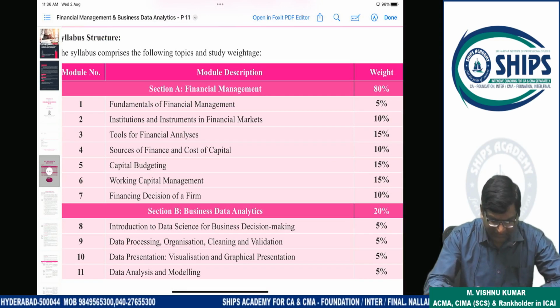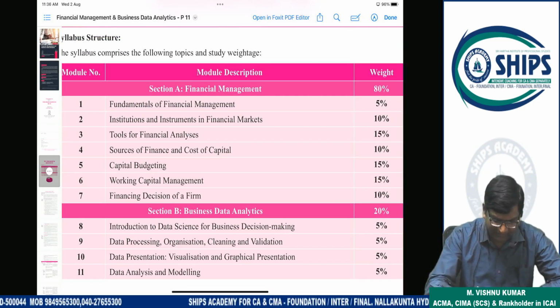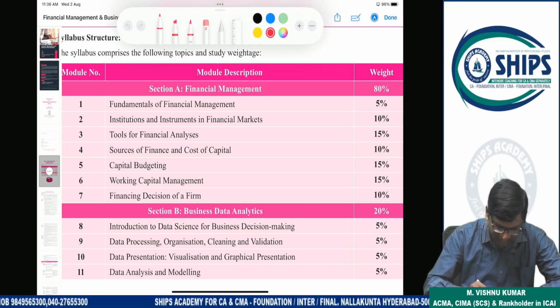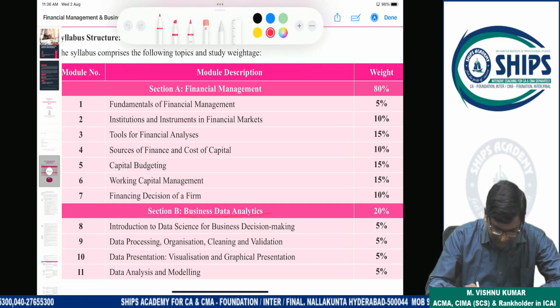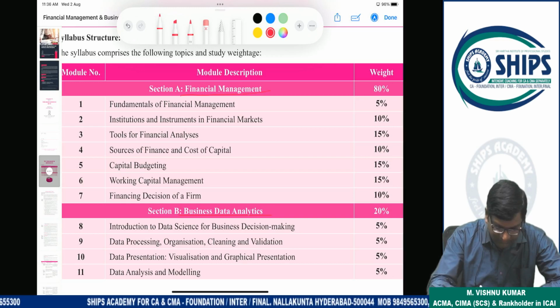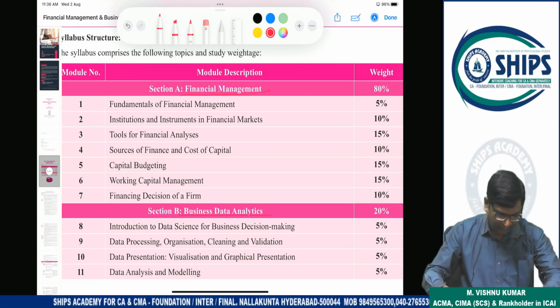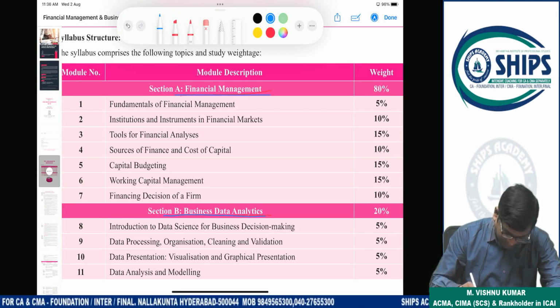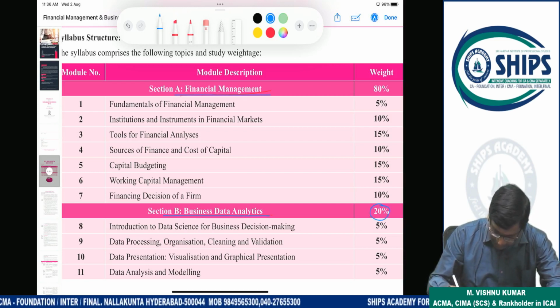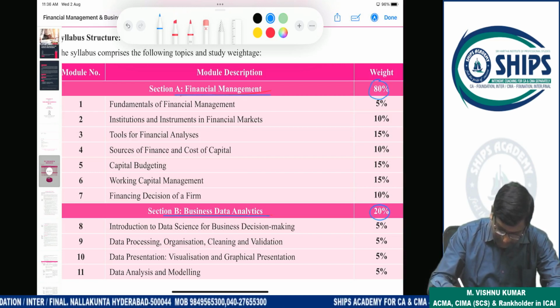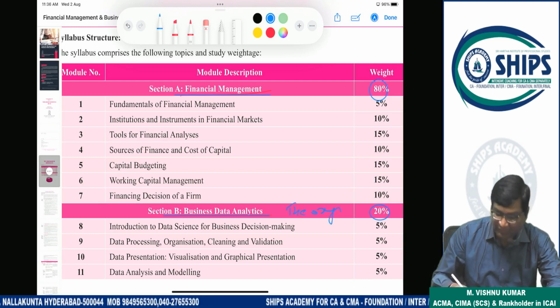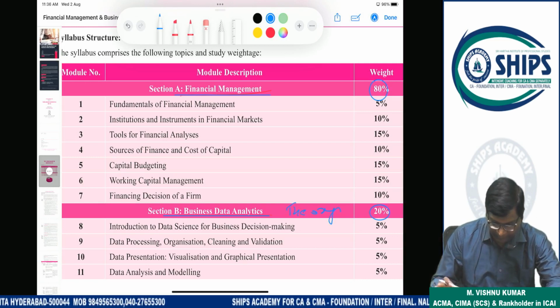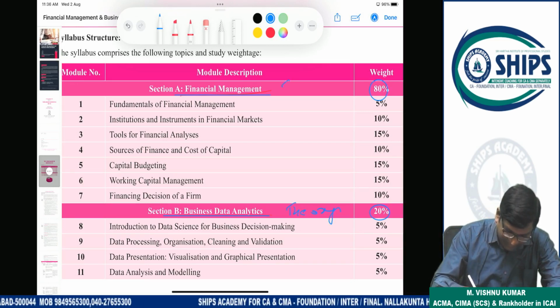First, Section A is the fundamentals of financial management, and Section B is your business data analytics. This is financial management, and this is business data analytics. This is 20 marks and this is 80 marks. This 20 marks is purely theory, and this is a blend of theory plus practical.